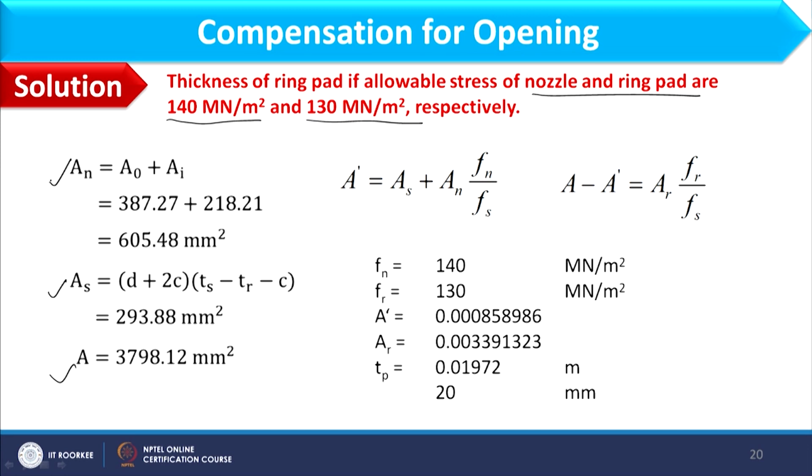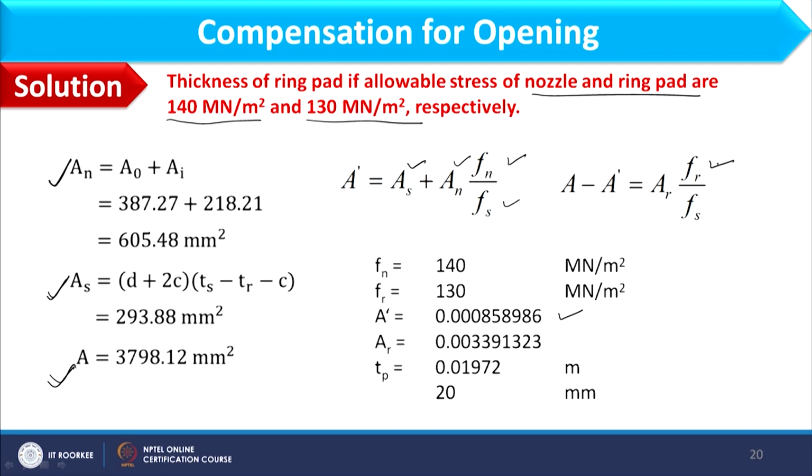In that case, this is AN, this is AS, and here we have the value of A. Now, how can I find A dash, which is equal to AS plus AN Fn by Fs. Fn is the allowable stress of nozzle, Fs is the allowable stress of shell. Okay. AS I have already calculated, AN I have already calculated. Putting all these values, we can calculate A dash as 0.000858986.